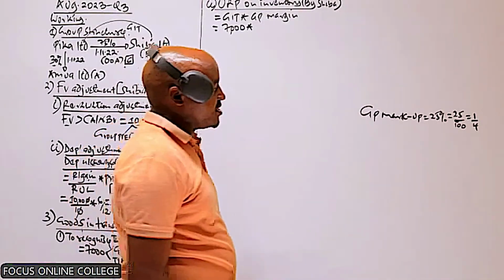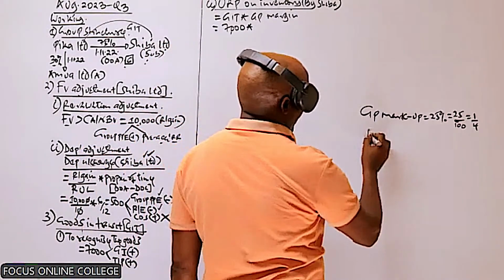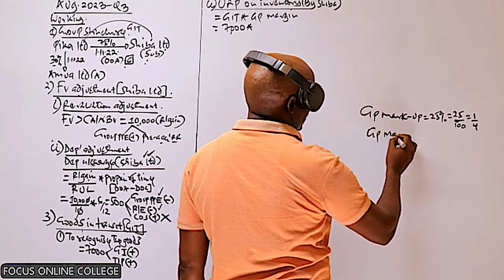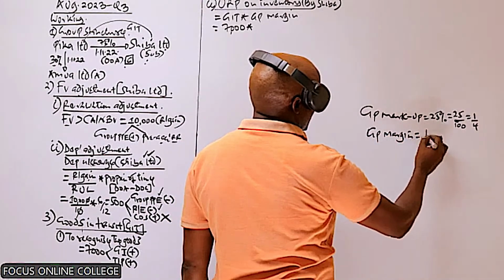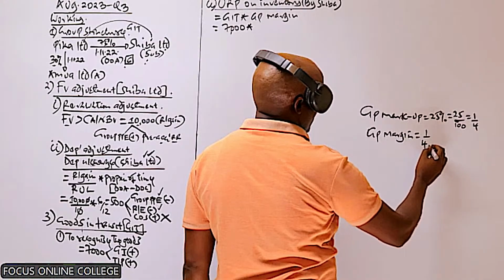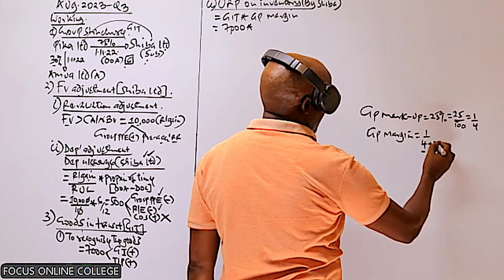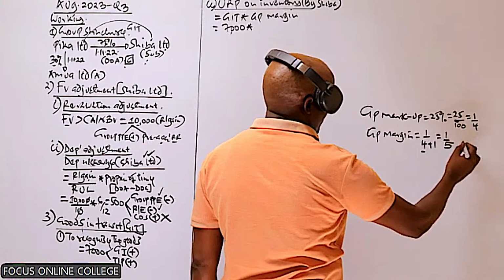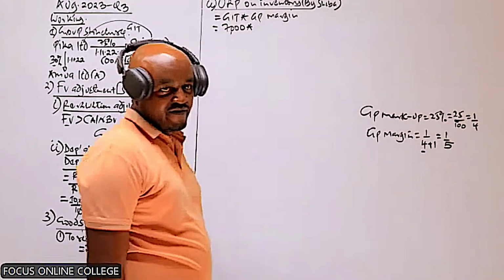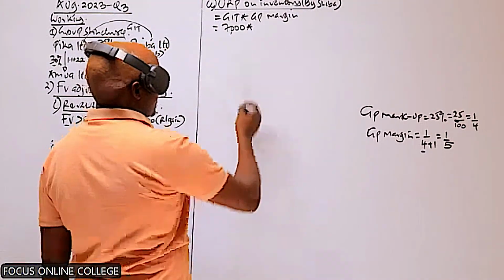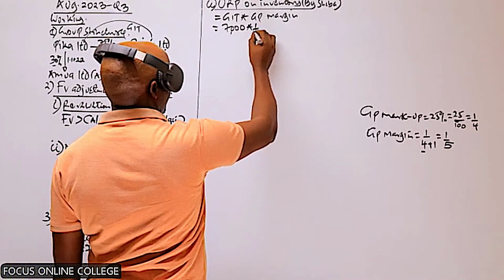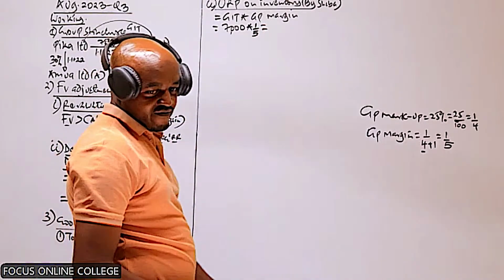So if we have that as our markup, how do we compute the gross profit margin? This will be equal to 1 over 4, and then to this we add the numerator. So this will be 1 over 5. That is our margin. So our margin here will be 1 over 5.